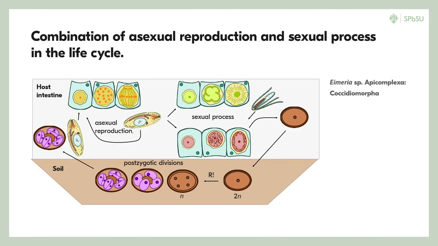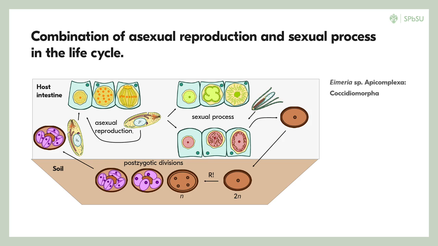It is the cell which, without a period of postzygotic division, becomes a trophont. A combination of asexual reproduction and sexual process can be present in one and the same life cycle, as for example we see in the life cycle of Eimeria.